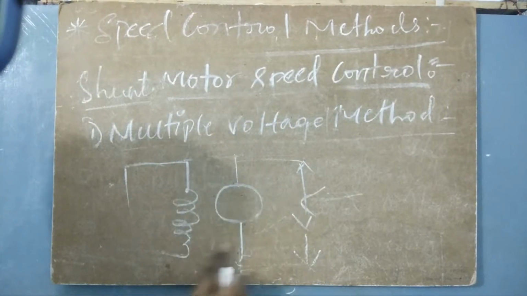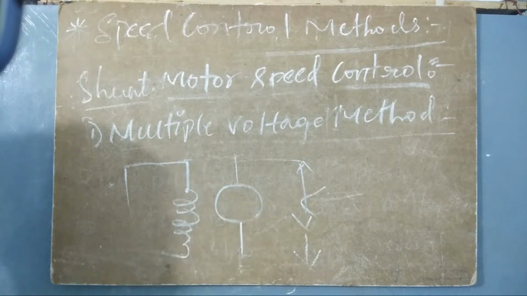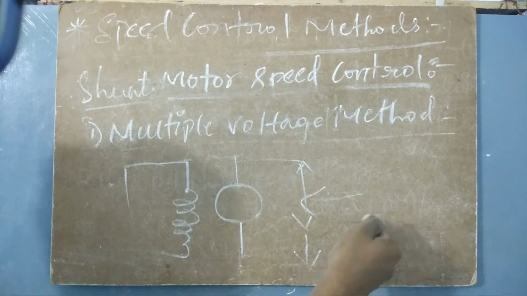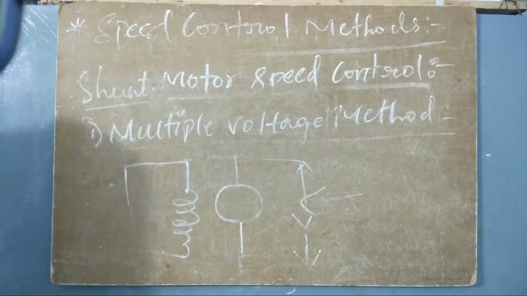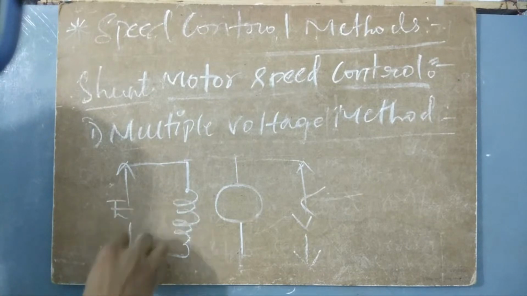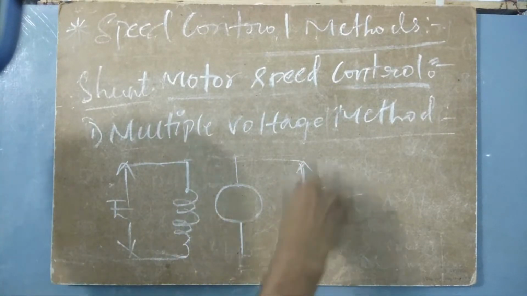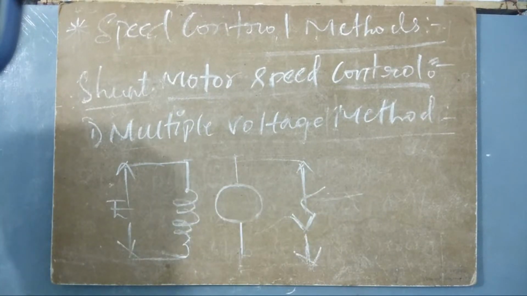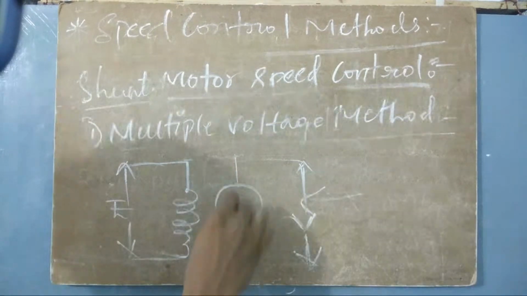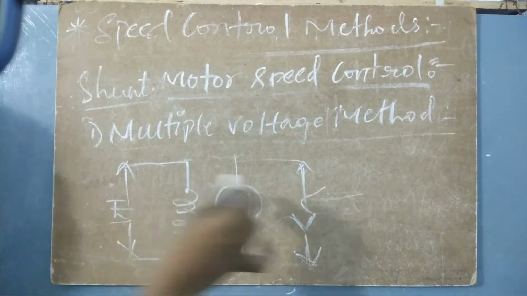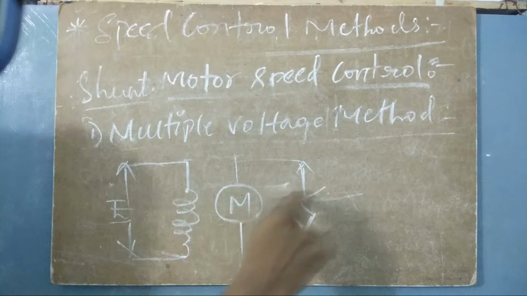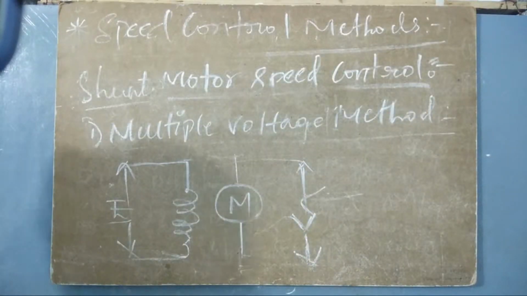Here we are going to disconnect this field and this armature. I am going to give this one with one source, and this is going to be excited by another source. So this is another source E, and this is another source V. This voltage V is given to this armature, let us say this is the motor, and the field produced by E is given to this motor as flux.